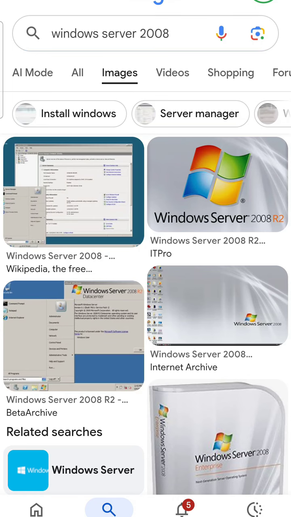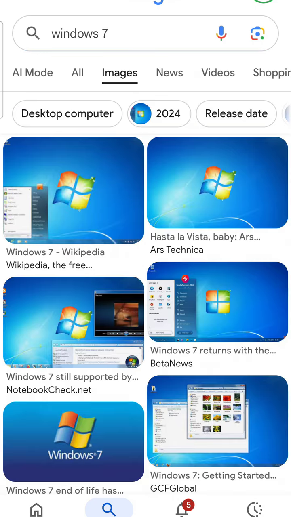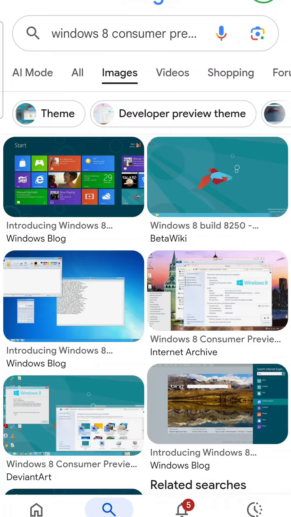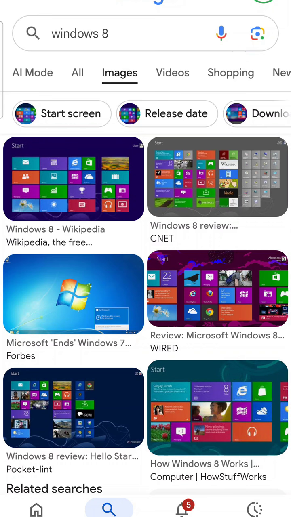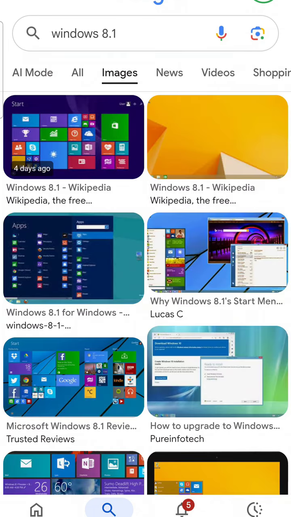And what came after that? Windows Server 2008. And what came after that? Windows 7. And what came after Windows 7? Windows 8 Consumer Preview. And what came after Windows 8 Consumer Preview? Windows Server 2012. And what came after that? Windows 8. And what came after Windows 8? Windows 8.1.